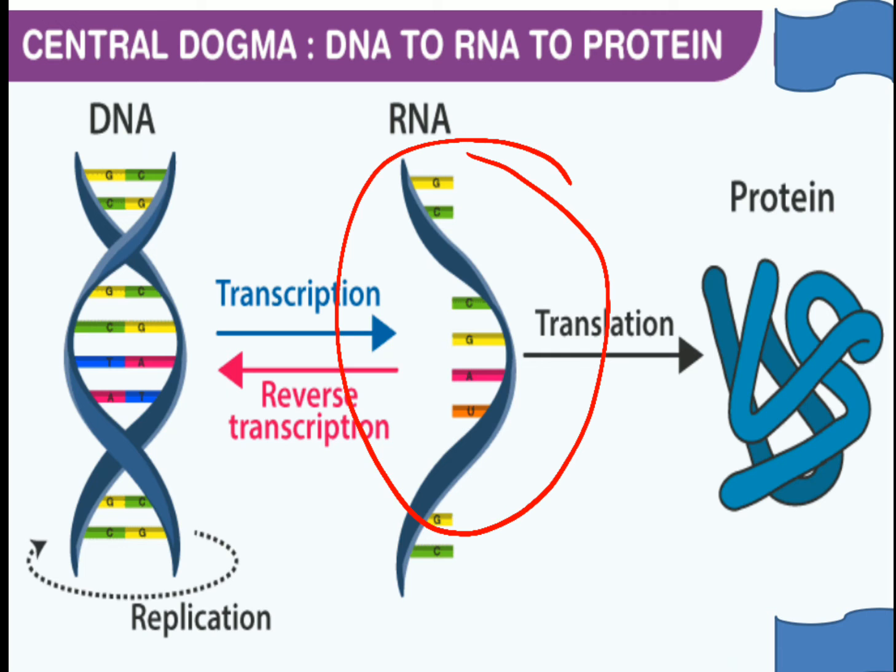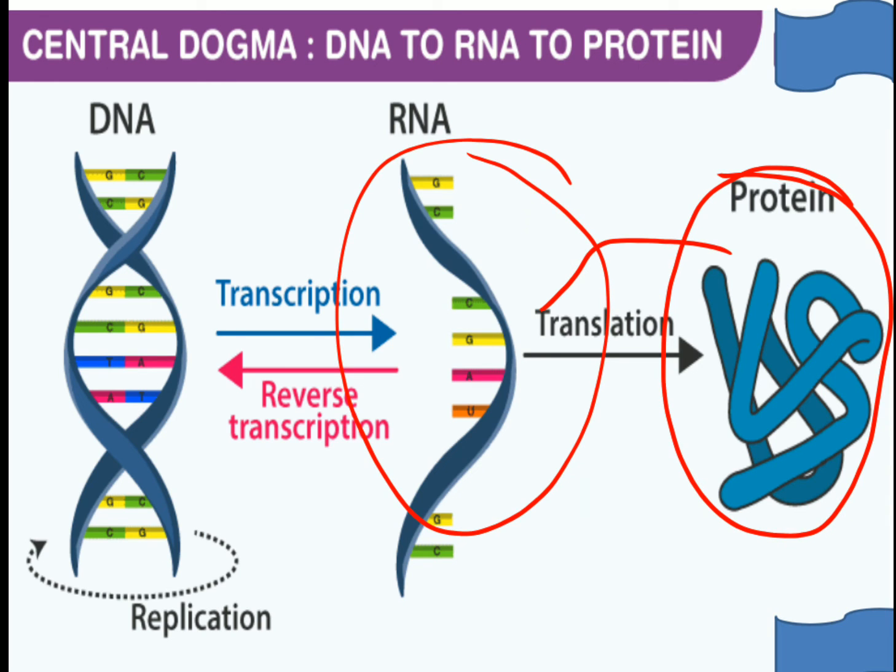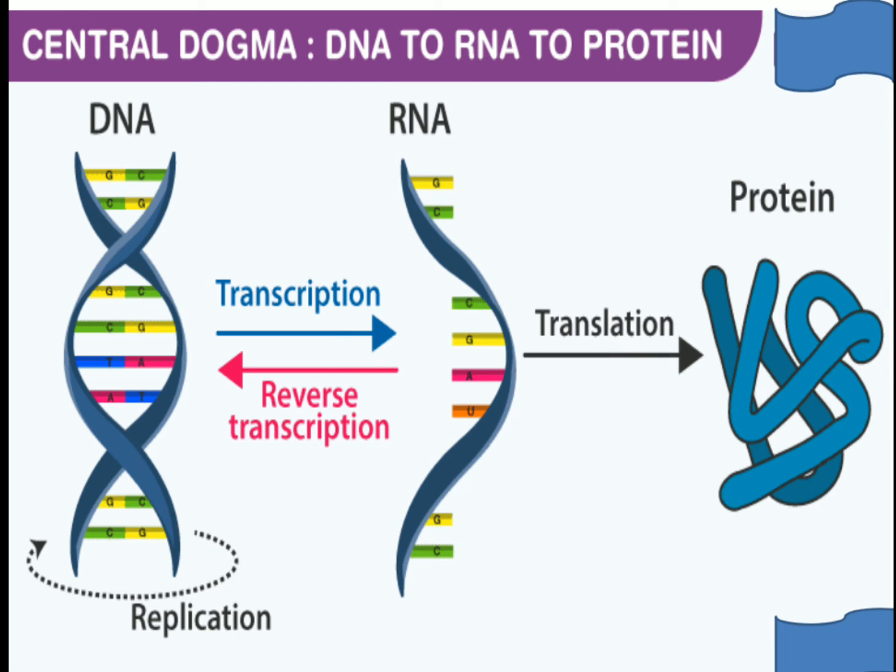What protein will be formed is dependent upon what coded language is written on the messenger RNA. And with the translation of the coded language of mRNA, a particular protein will be formed.